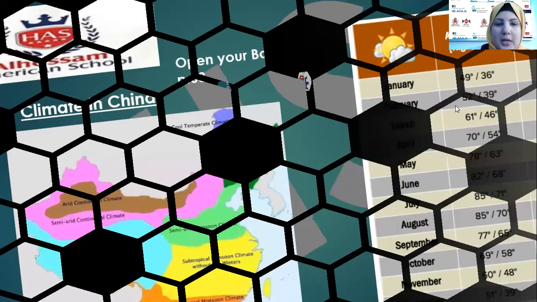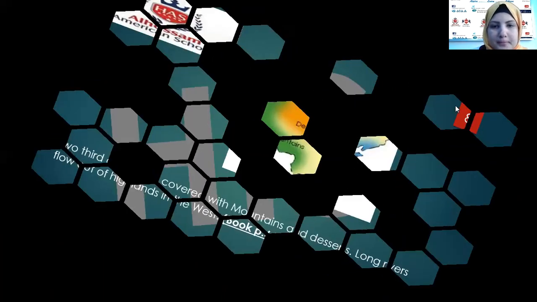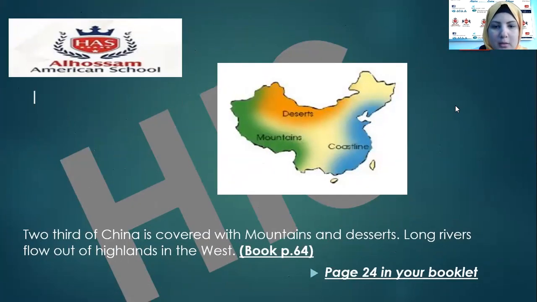Let's move to this part of the book on page 64. It speaks about the areas covered in China. Two-thirds of China has both mountains and deserts.